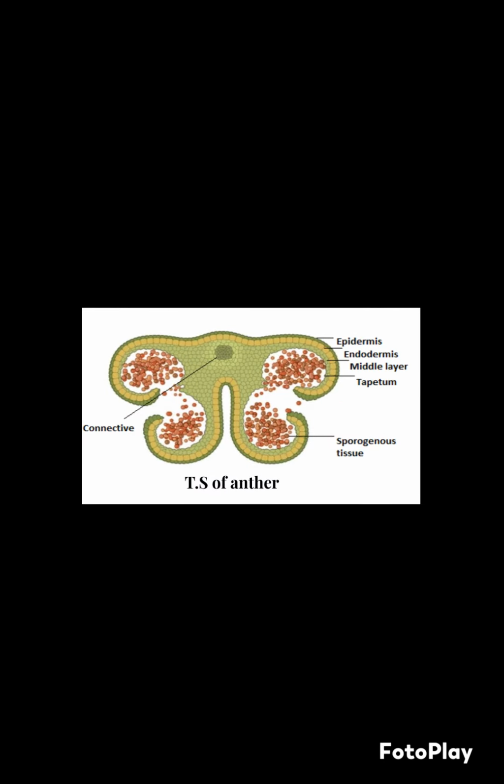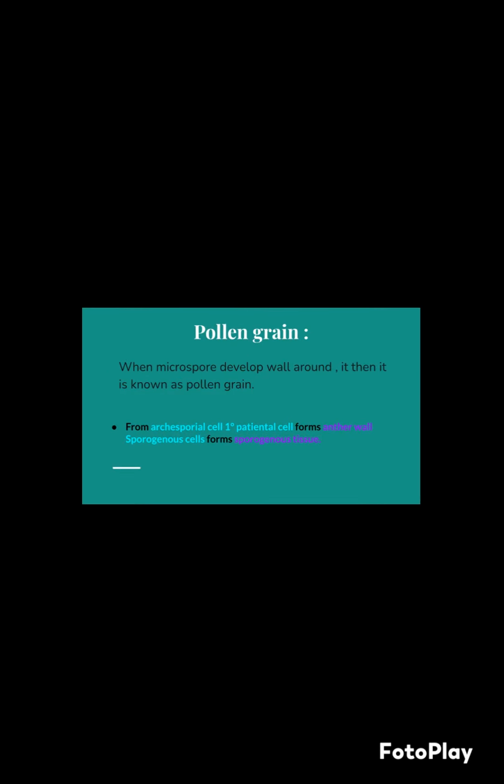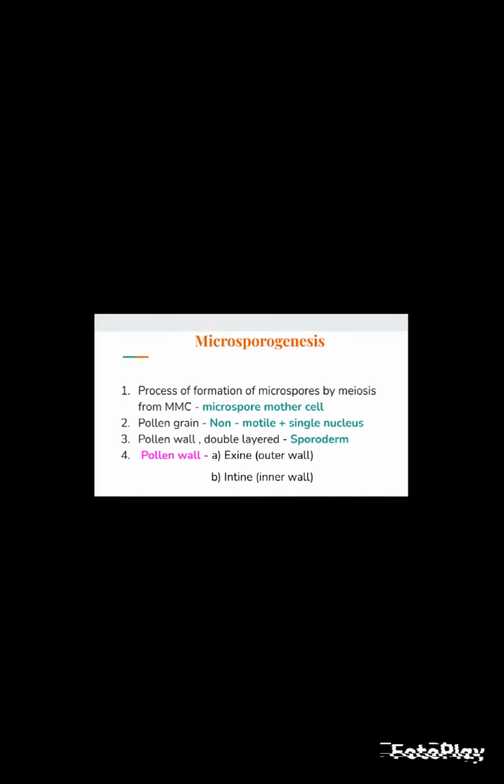Nutritive layer of the anther wall. TS of anther consists of epidermis, endothecium, middle layer, tapetum and connectives. A dehisced anther contains pollen grains. When a microspore develops a wall around it, it is known as a pollen grain. From the archesporial cell, the primary parietal cell forms the anther wall, and the sporogenous cells form the sporogenous tissue.